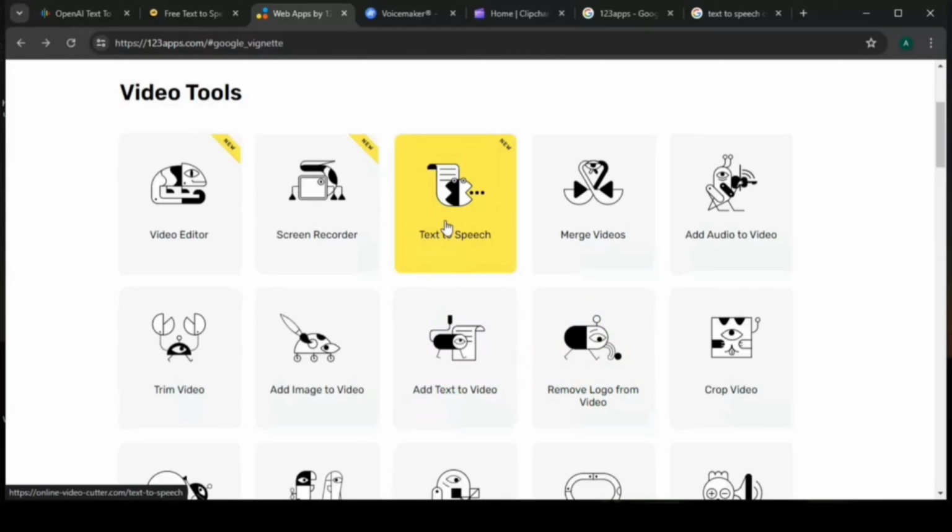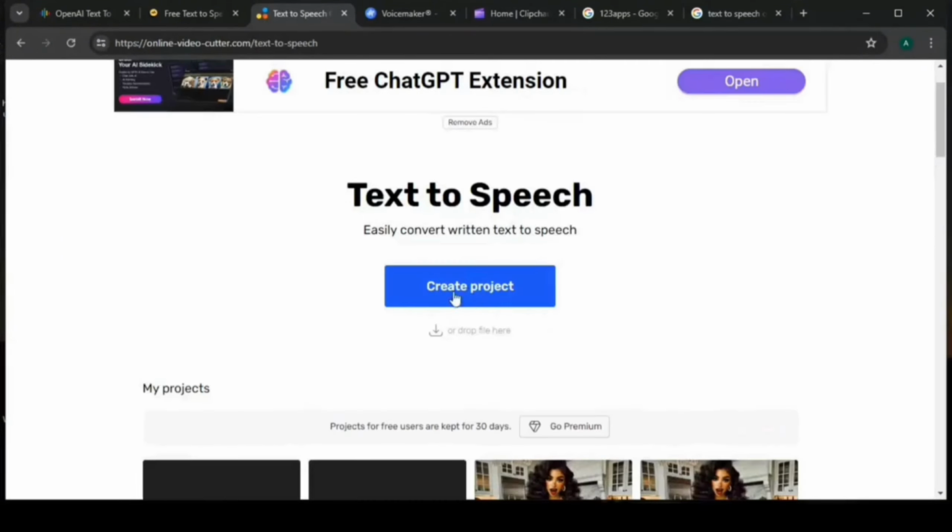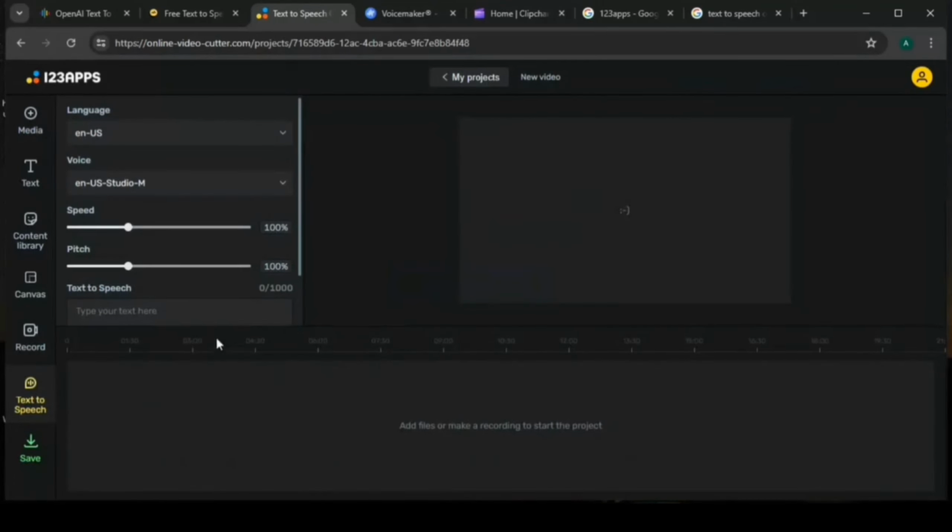We are focusing on text to speech. So I'm just going to go ahead and click on text to speech. Once it opens up, you click on create projects. So this is the interface of 1, 2, 3 apps.